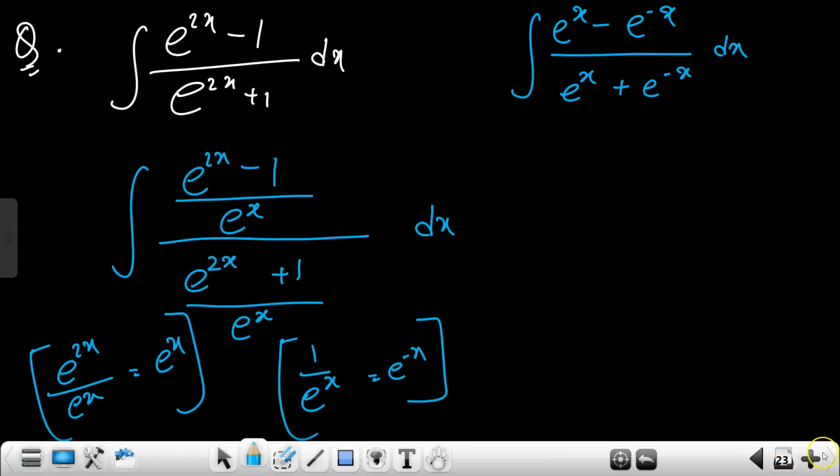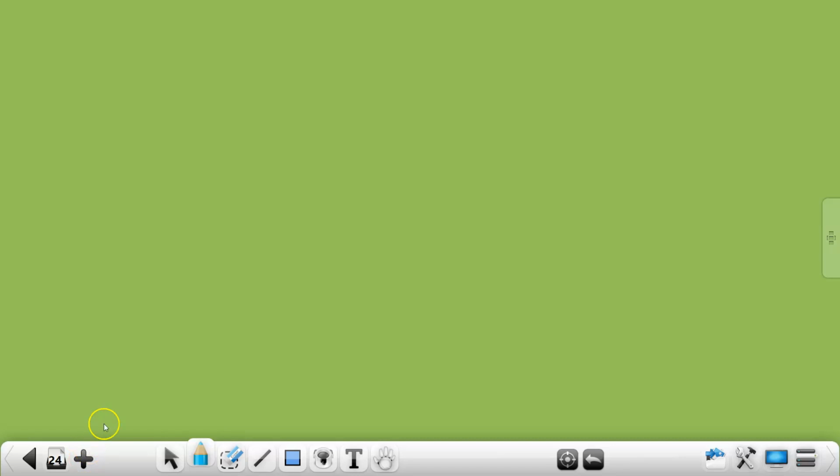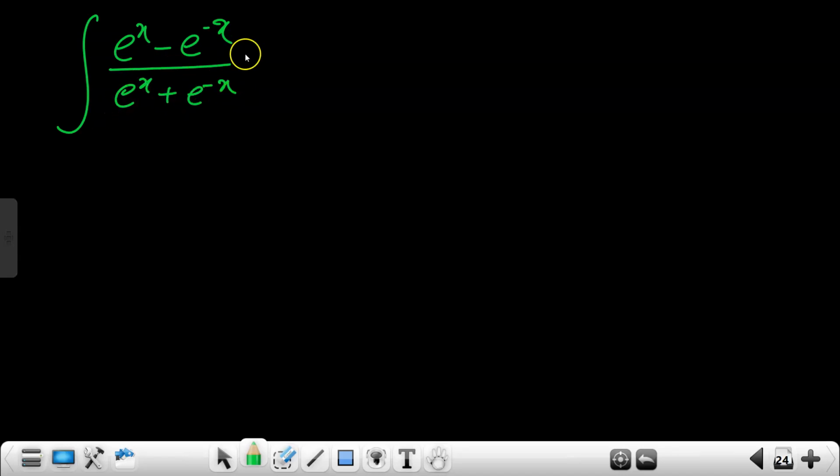So this thing we are getting, yes or no? Now what we have is integration of (e^x - e^(-x)) divided by (e^x + e^(-x)) dx. This was it, right? And dx. Now tell me, what should we take as t, whose differentiation is already present?